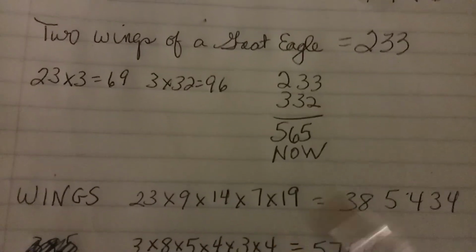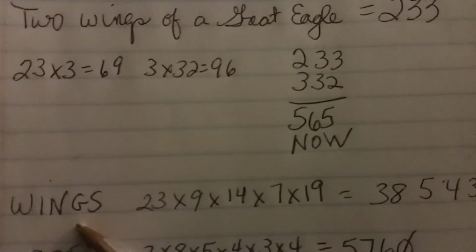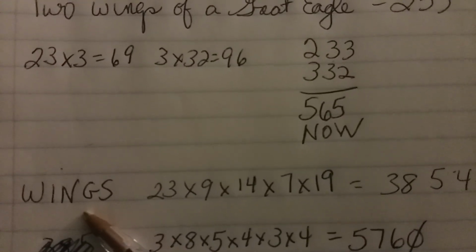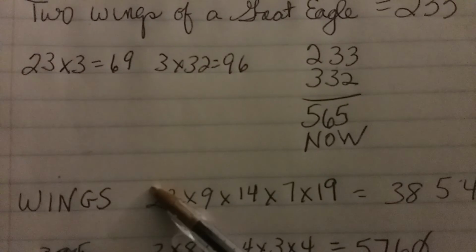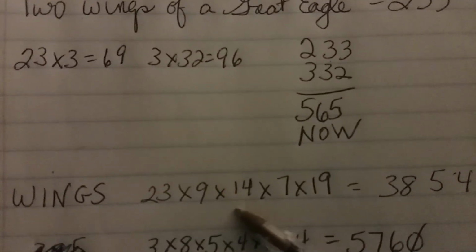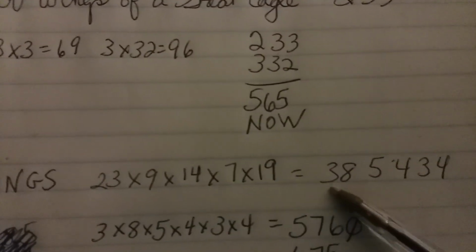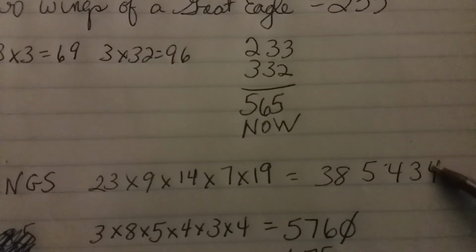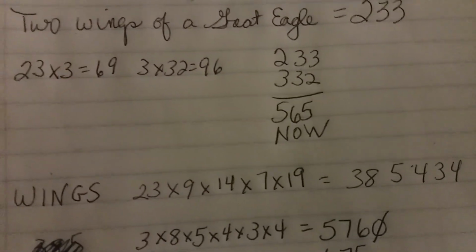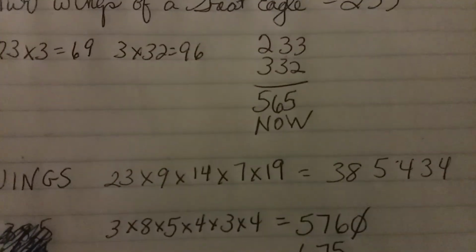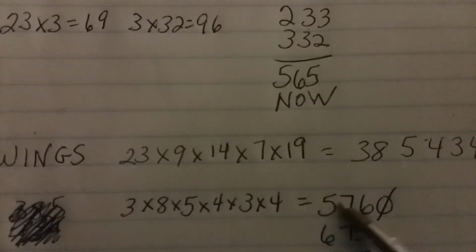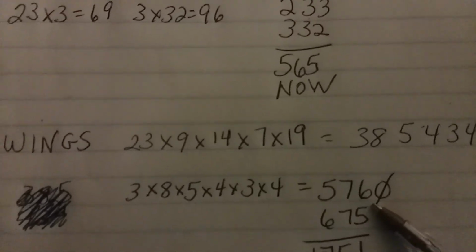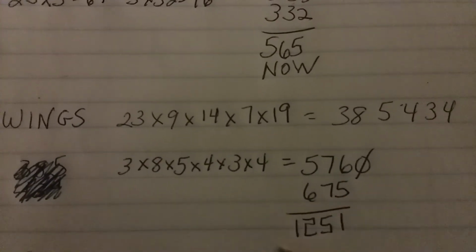And then I decided to look at the word wings. And I multiplied. I didn't shrink the letters down, I just multiplied the values, like W is 23 times 9 times 14 times 7 times 19, and it equaled 385,434. But what does it have to do with anything? All right, so if you take all those numbers and multiply them together, it's going to equal 5,760. And drop the 0, add it to its reverse, 675, is going to equal 1251.